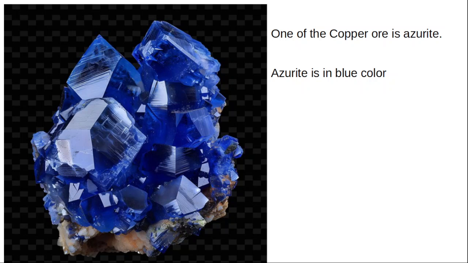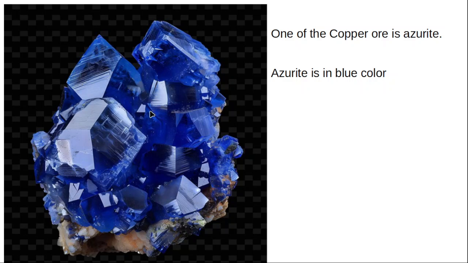See here, the first metal that was obtained from ores is copper. Copper ore is azurite. Azurite is a blue color stone, and azurite is copper ore. Ore means a rock or mineral that contains a lot of copper, and so from this kind of stone you can get more copper.